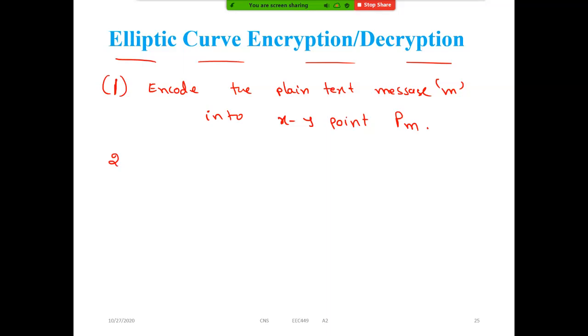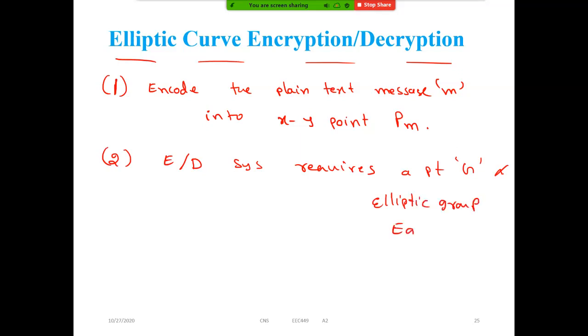Once we know this, the second point is how we will perform the encryption or decryption, because we need some parameters. The encryption or decryption system requires what? A base point G and an elliptic group, that is EQ of a comma b. Right? Yes or no? So please, all of you mute yourself.